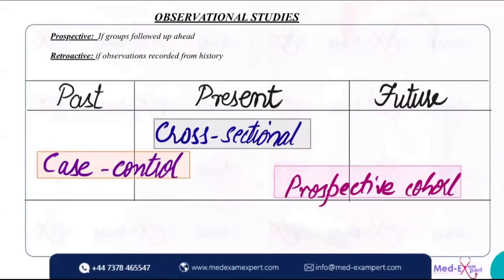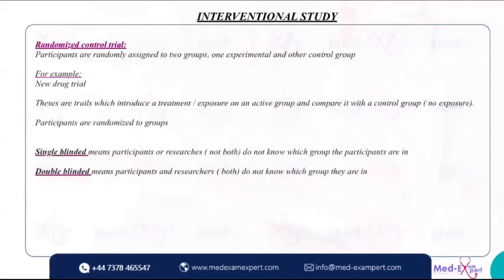Now then we have those randomized control trials. Participants in randomized control trials are basically randomly picked from the population, and then one is an experimental group, the other one is a control group. Any new drug is taken. These are trials which introduce a treatment or exposure on an active group and compare it with the control group, which has no exposure. Now this is single-blinded and double-blinded.